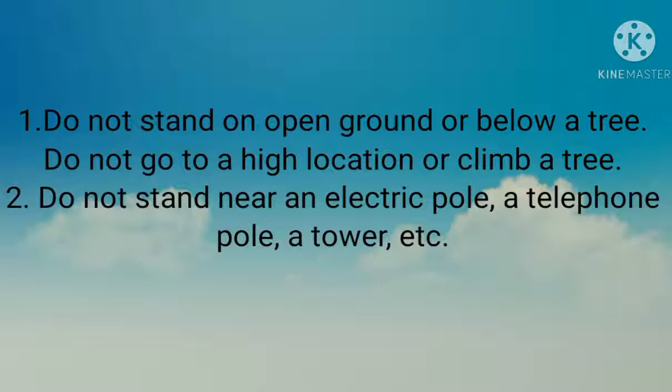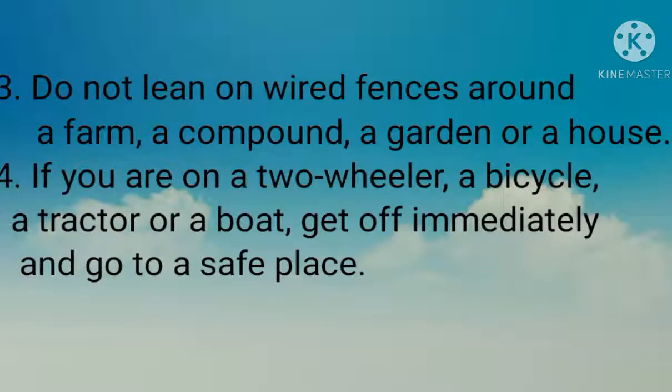Do not go to a high location or climb a tree, because a tree is the most probable place where lightning can fall. Do not stand near the electric pole, telephone pole or tower, because the lightning falls on the metal first. Then do not lean on wire fences around the farm, compound, a garden or house.